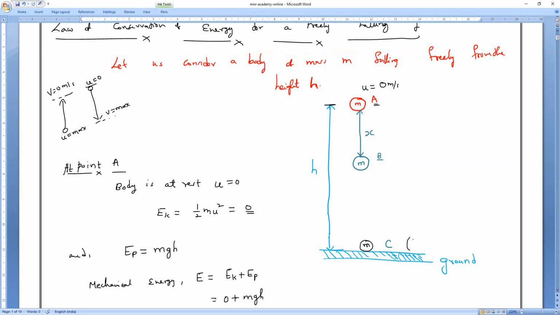Before touching the ground, I'm taking as point C. Now you tell me, if the total height is h, and at point B the body has traveled a distance x, then what is the remaining distance from B to C? Anybody?